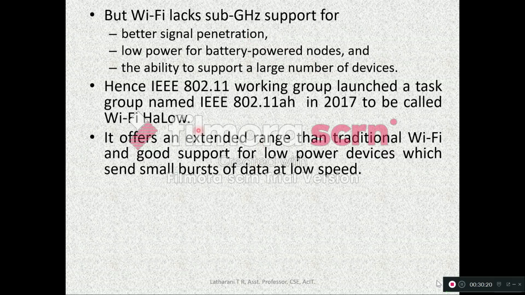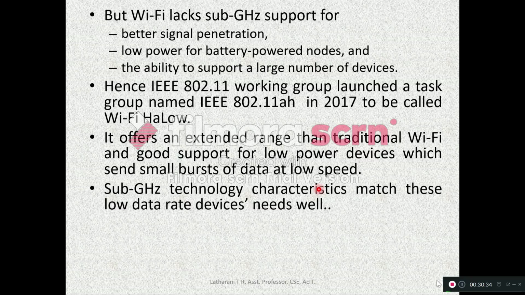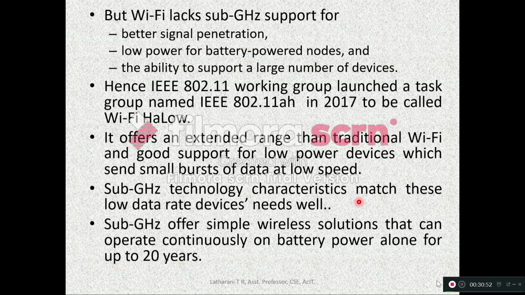So Wi-Fi Halow provides an extended range than the traditional Wi-Fi and good support for low power devices which send small bursts of data at low speed. Sub-gigahertz technology is used for such devices only, which send a small amount of data at low speed. Sub-gigahertz technology characteristics match these low data rate device needs. Sub-gigahertz offers simple wireless solutions that can operate continuously on battery power alone for up to 20 years. So that is very good.